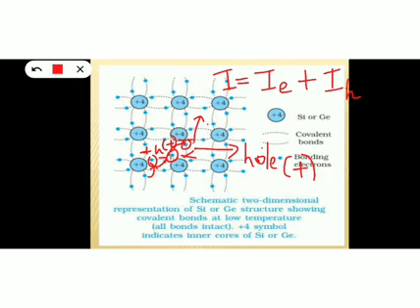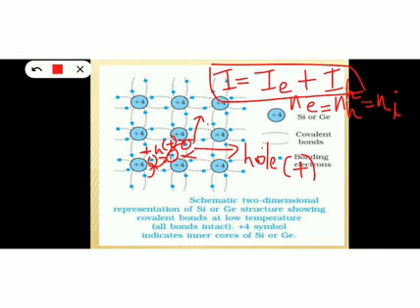So the total current inside the intrinsic semiconductor is the sum of electron current and hole current, IE plus IH. Also here the number of electrons is equal to the number of holes, and these electrons and holes are the charge carriers, because these materials are responsible to carry charge inside the intrinsic semiconductor, and this will be equal to the intrinsic carrier concentration. Okay, so the total current in the intrinsic semiconductor will be equal to the sum of electron current and hole current.